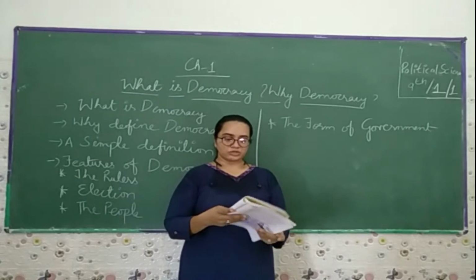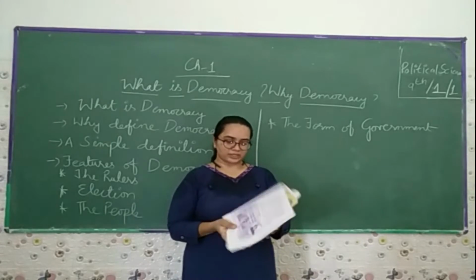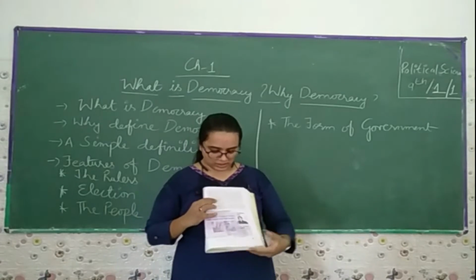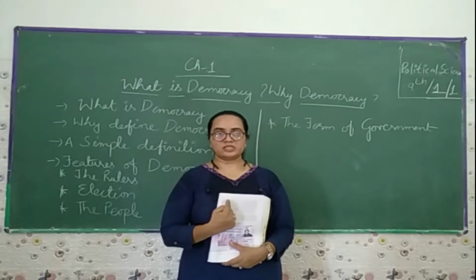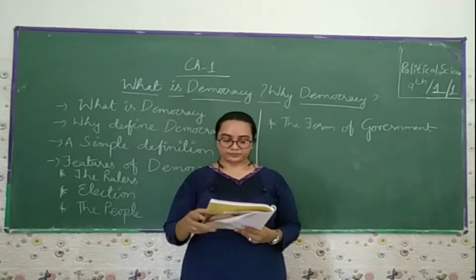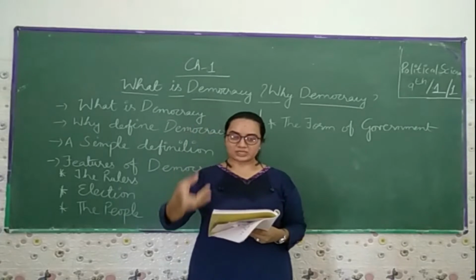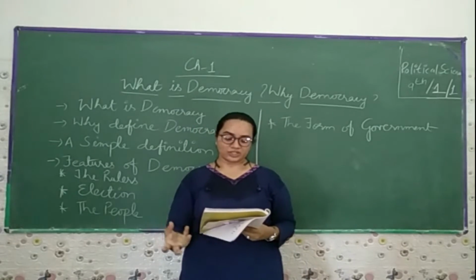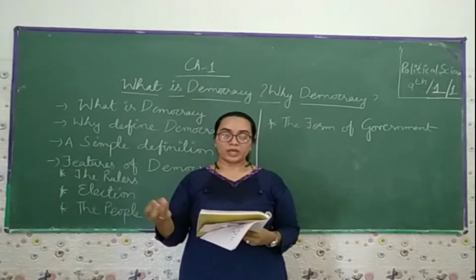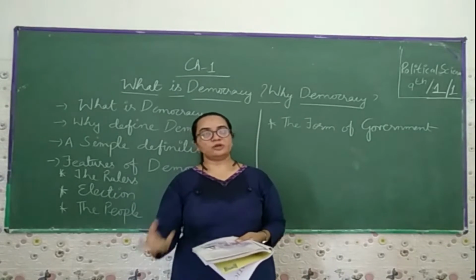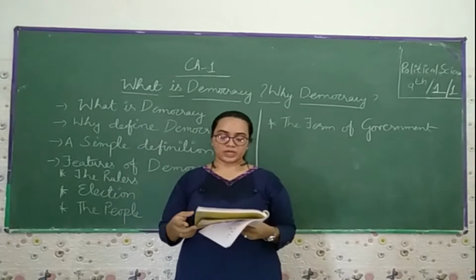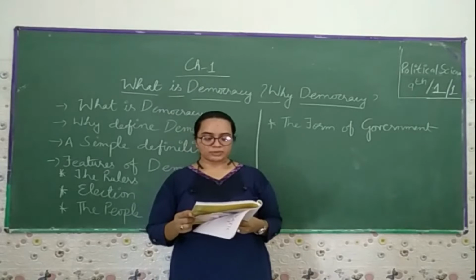So let's start this chapter: what are the features and what are the things we have to learn. It starts from page number 23, and I already gave you the overview. Now come to this: what is democracy? Why is there a need for democracy? In this story, we discuss various governments and organizations. We call these democracies. Other words describe non-democracies, which I already explained. Non-democracy means where the king used to rule.